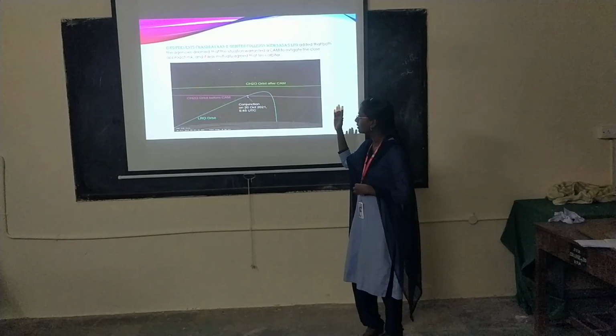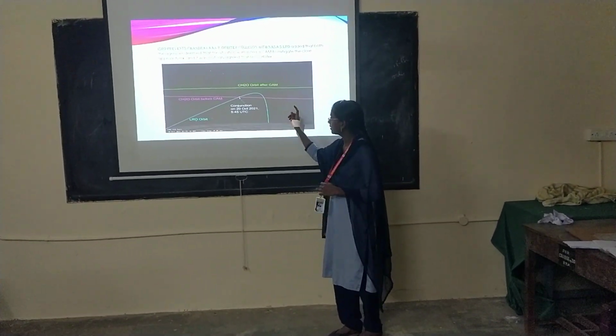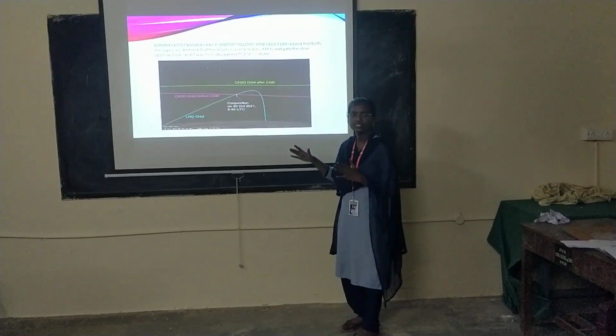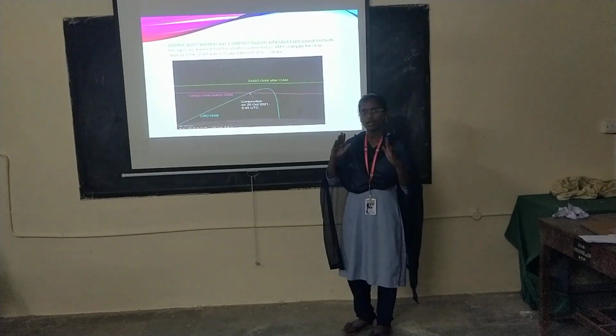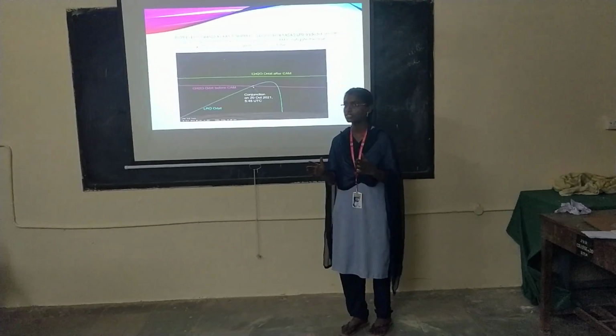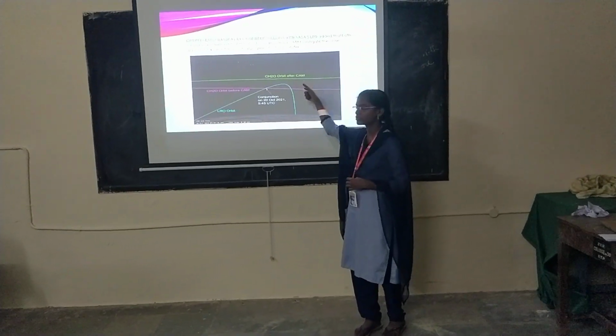LRO and Chandrayaan got into collision due to a lack of Newton's third law. After correcting the application of Newton's third law, it reached its safe zone.